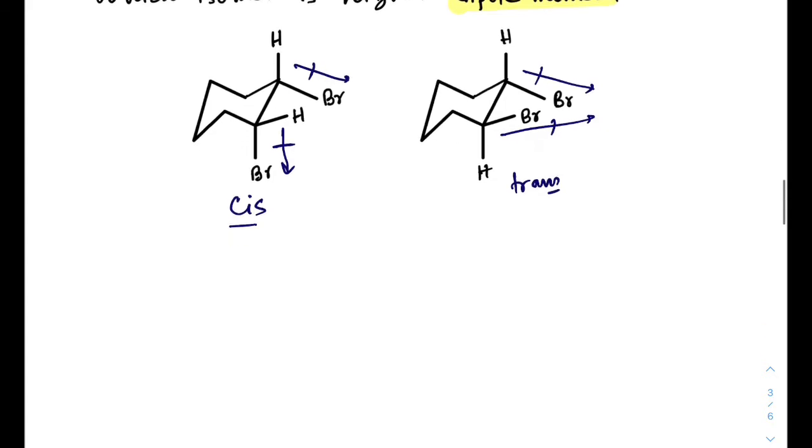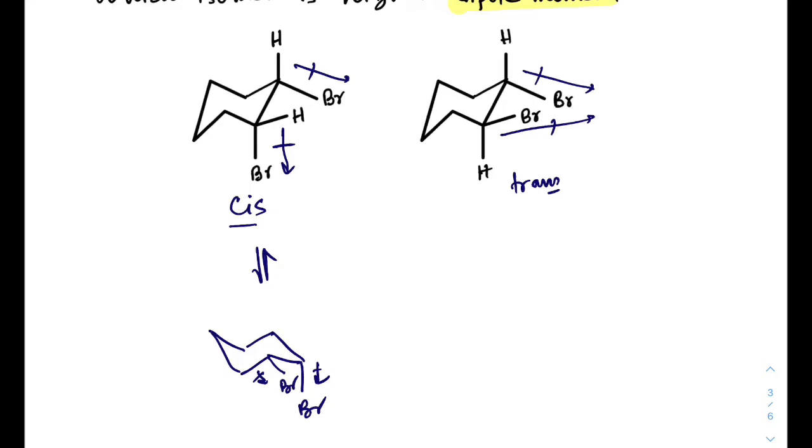Now this cis form can flip frequently to the other cis form, and the structure ends up like this, right? In this case the 2 Br are also cis.